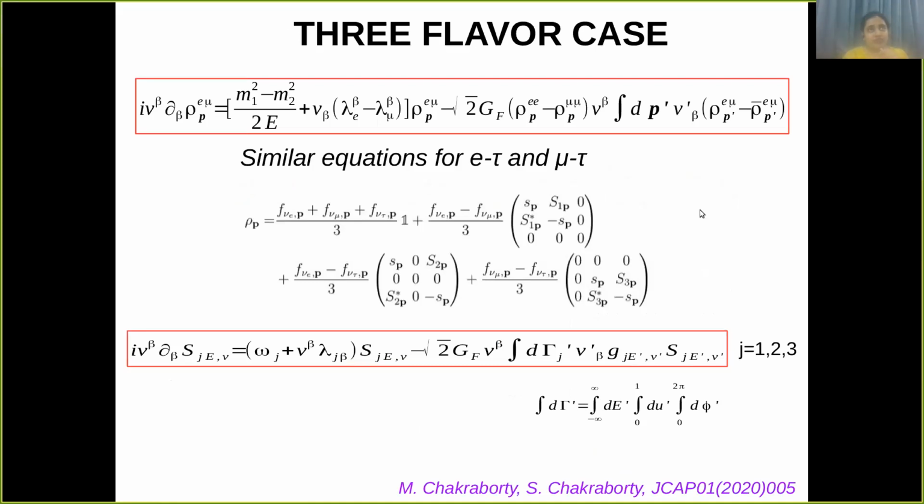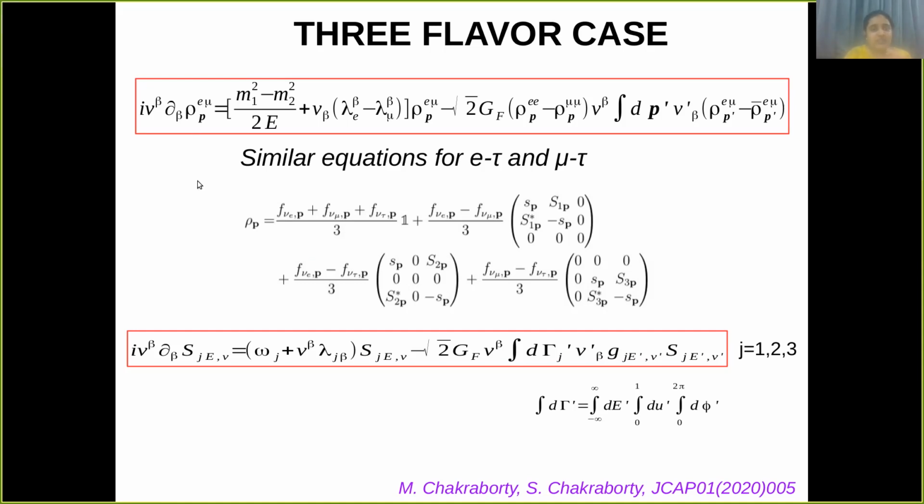So this was all about the two flavor case, which has been done till now. In the two flavor case, it is assumed that since there are no muons present in the ordinary matter, we take the fluxes of the muon neutrinos, antineutrinos, and the tau neutrinos and antineutrinos to be similar, and therefore the whole three flavor problem reduces to an effective two flavor problem.